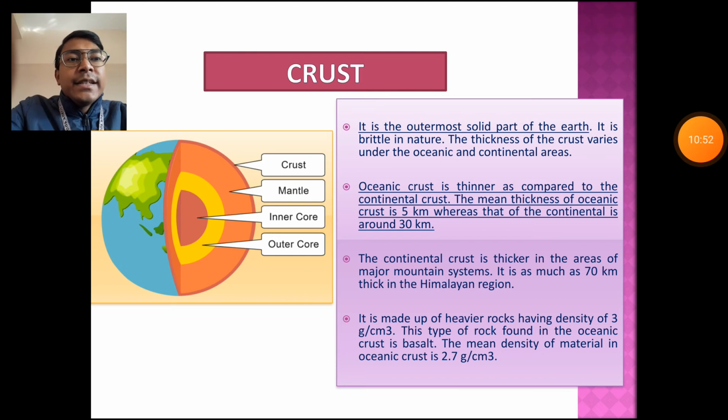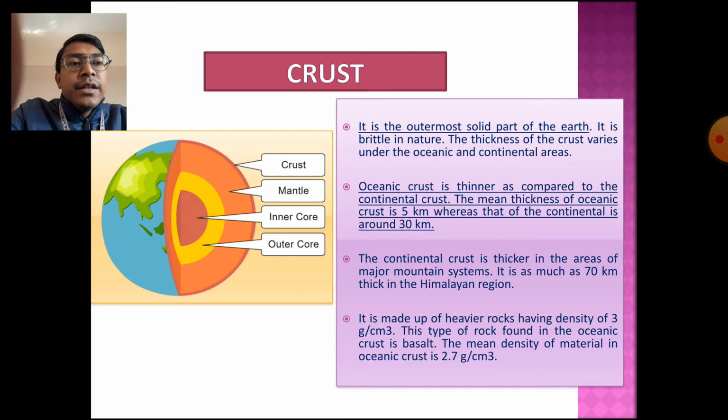So as I said, the crust is made up of heavier rocks, and here the density varies up to 3 gram per cubic centimeter. The type of rock found in the oceanic crust is basalt, and the mean density of the materials in the oceanic crust is 2.7 gram per cubic centimeter. So even the density of the rocks varies depending upon the oceanic crust and the continental crust.